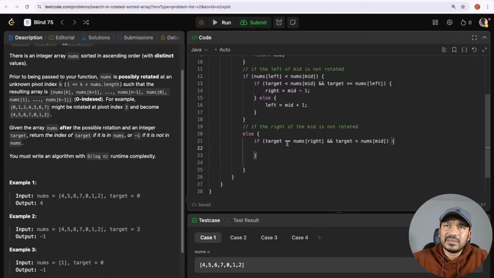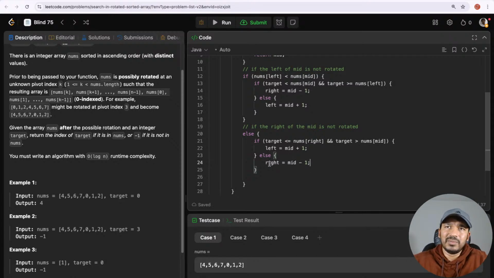If target was between the right element and the mid element, then left would become mid plus 1, and right would remain the same. Otherwise, right would become mid minus 1, because the target doesn't exist on the right side of the mid, so we look into the left side.